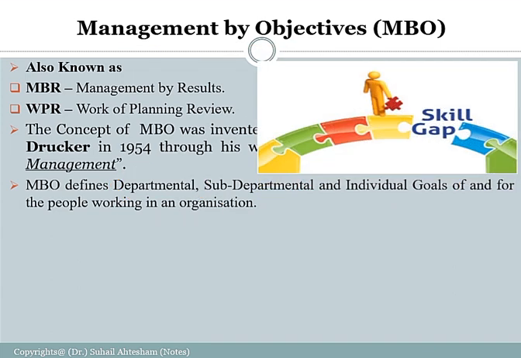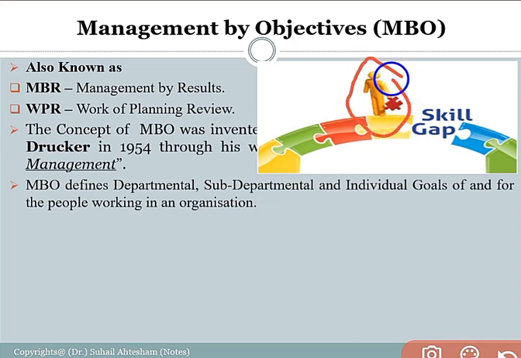Here you can see a diagram which shows the top level manager trying to bridge the gap between the two points, right? It is the starting point of the business, where the business actually is, and this is the end point of the business, or the goals or objective of the business.